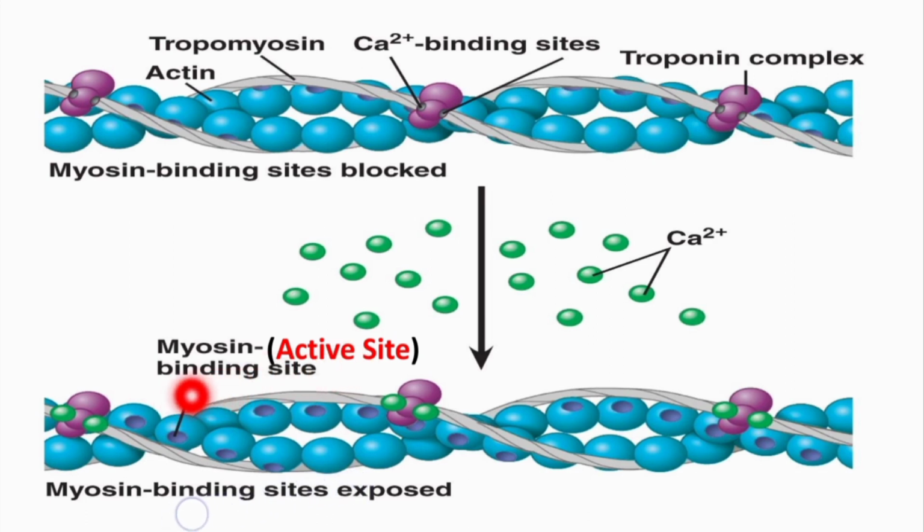It is also called the myosin binding site, because this is the site where myosin will bind. This is the active site, this is the active site, this is the active site. So, these active sites are myosin binding sites, and how are they uncovered? They have been uncovered by the tropomyosin. And why has the tropomyosin uncovered these sites? Because the troponin C, after binding with the calcium ion, has given a signal to the tropomyosin, and then the tropomyosin uncovers these myosin binding sites or active sites. Now, in this state the myosin head can bind with these sites and can initiate a contraction.